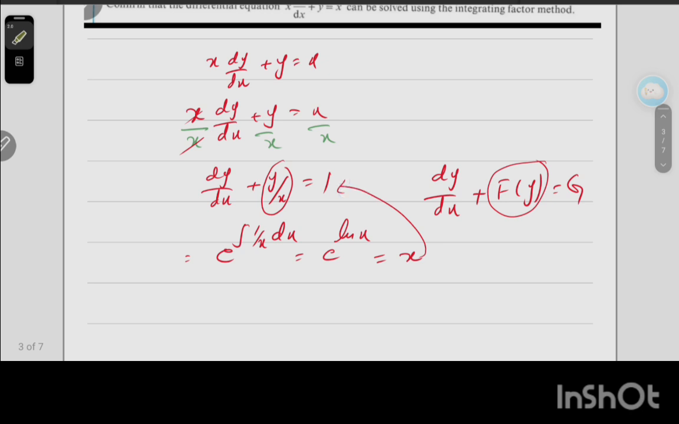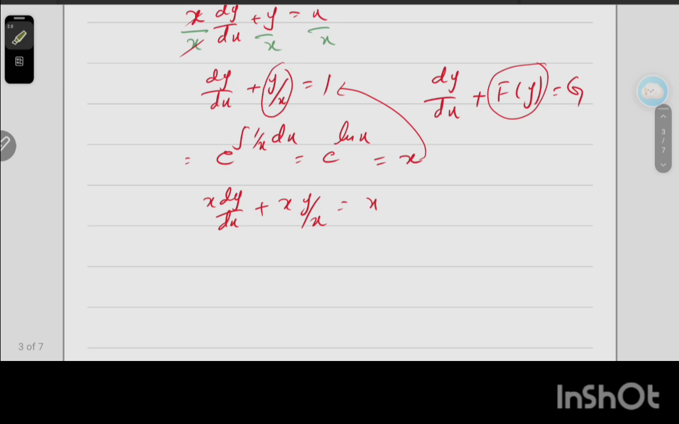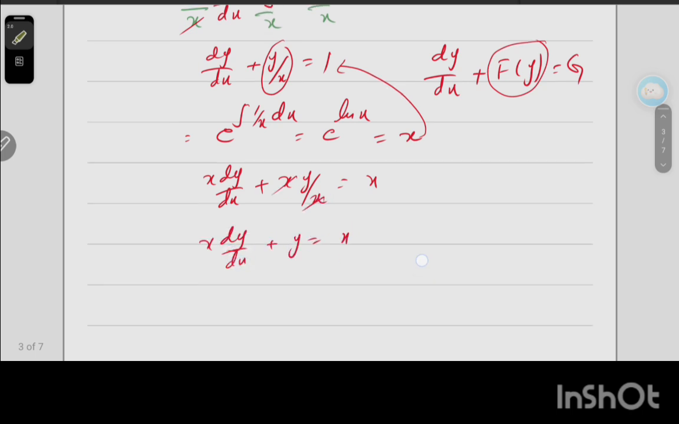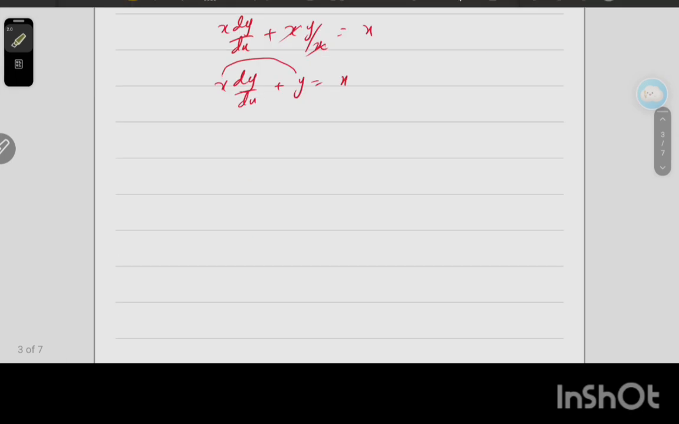Okay, so we multiply this by x. What will be the answer? y over x into x. So here x dy by dx plus y equal to x. Okay dear students, we write it in this form: d over dx of x into y equal to x, because if we take its derivative we get the previous equation. This is the differential equation, we got the answer.